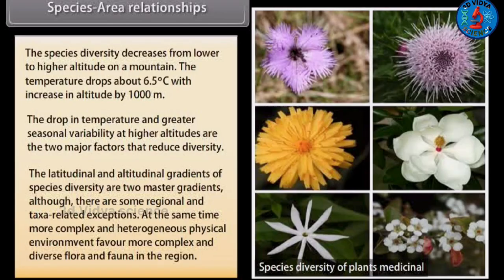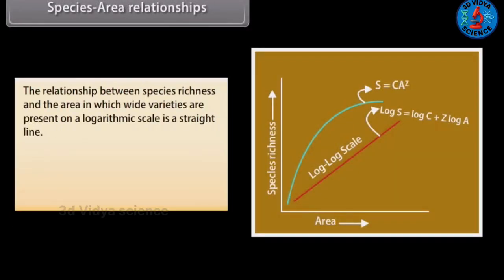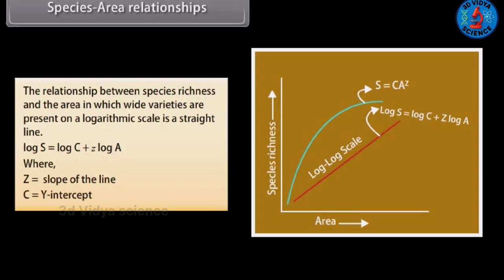At the same time, more complex and heterogeneous physical environment favors more complex and diverse flora and fauna in the region. The relationship between species richness and the area in which wide varieties are present on a logarithmic scale is a straight line given below. Log S is equal to log C plus Z log A. Z is slope of the line. C is y-intercept.